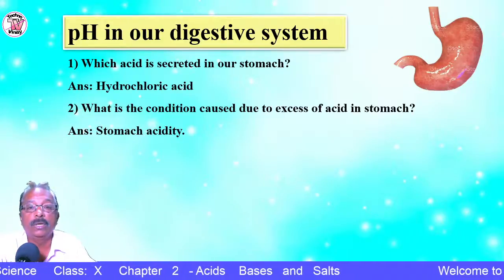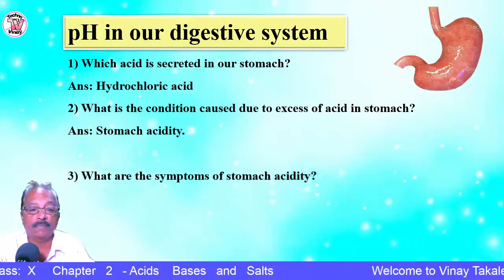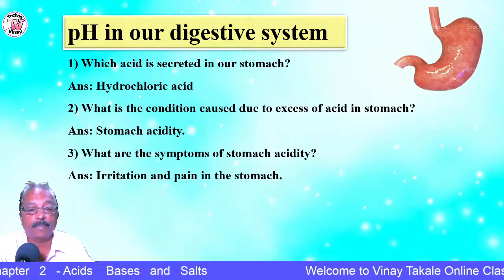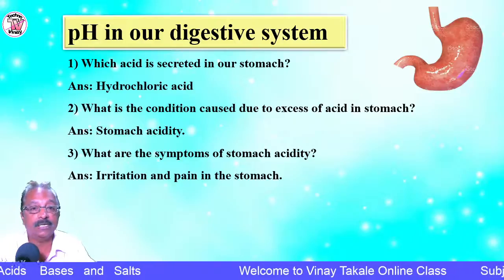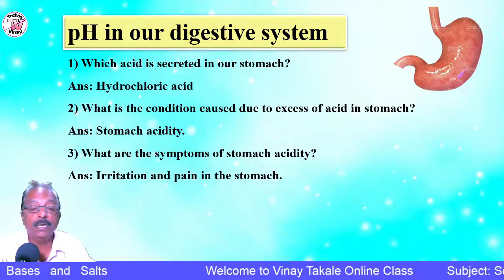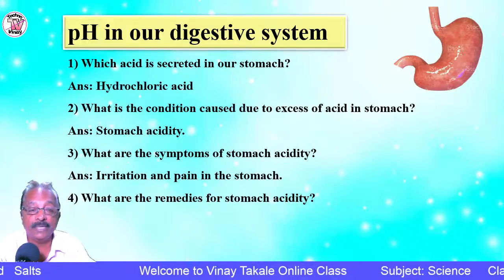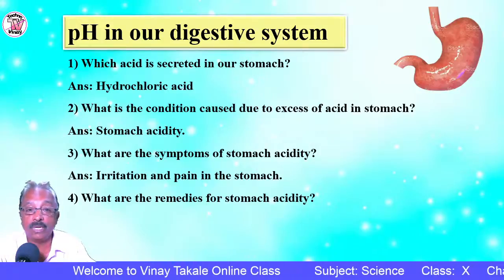Okay. So when there is stomach acidity, what are the symptoms? It may cause irritation, a burning sensation, and there is pain in the stomach. What are the remedies to control this stomach acidity?